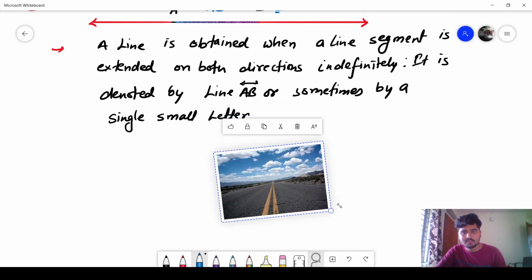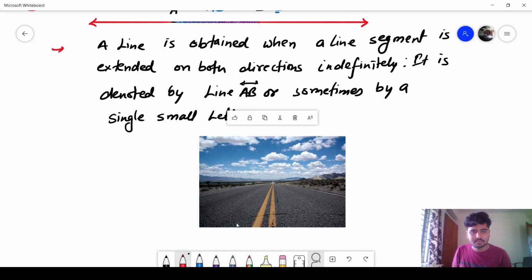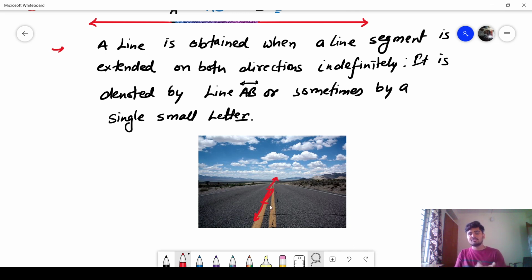This one is a daily life example of a line. Suppose if I am standing here, suppose I am saying this is a line segment up to here, this distance is a line segment, we can measure this one, but it is going infinitely in both the sides. So this is an example of a line.